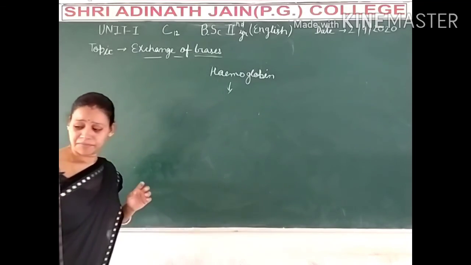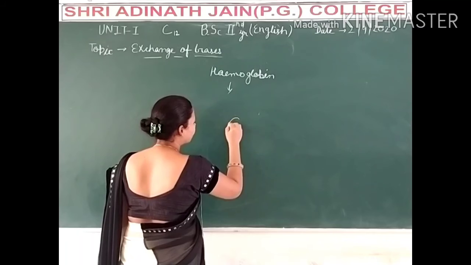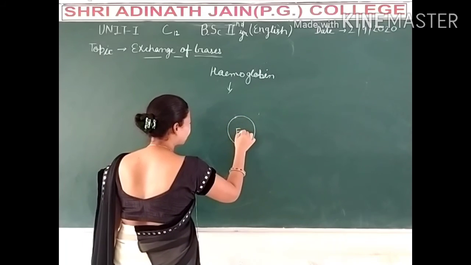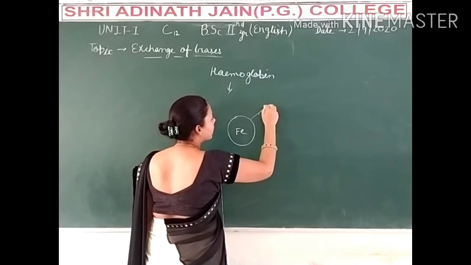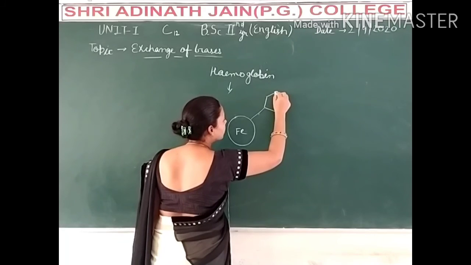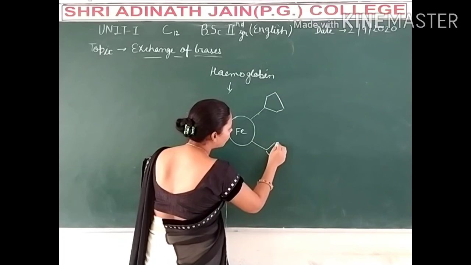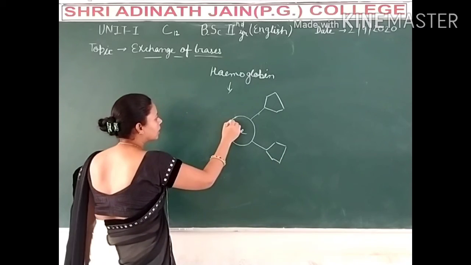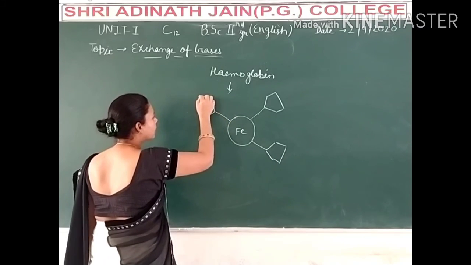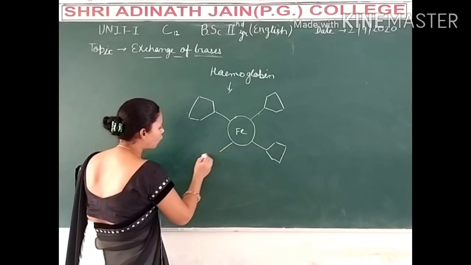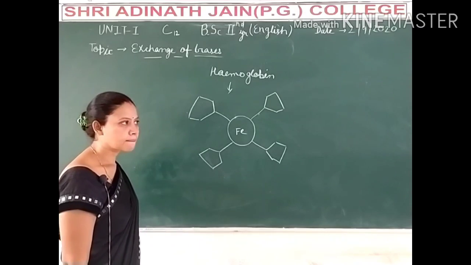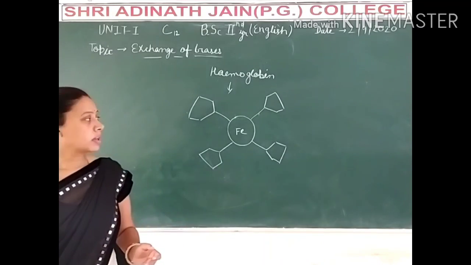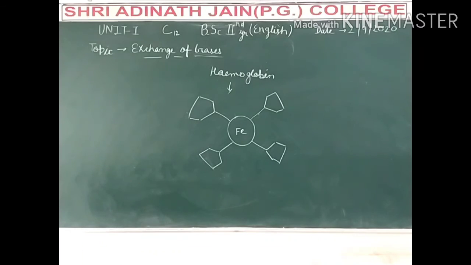The iron is in the heme group. This heme group is bound with four porphyrin rings. One heme group is bound with four porphyrin rings. This is the structure which shows the structure of hemoglobin.